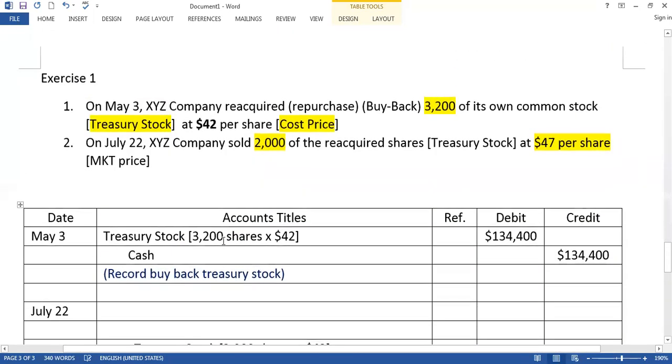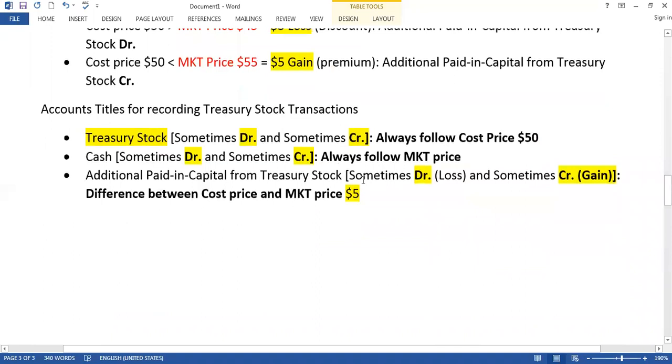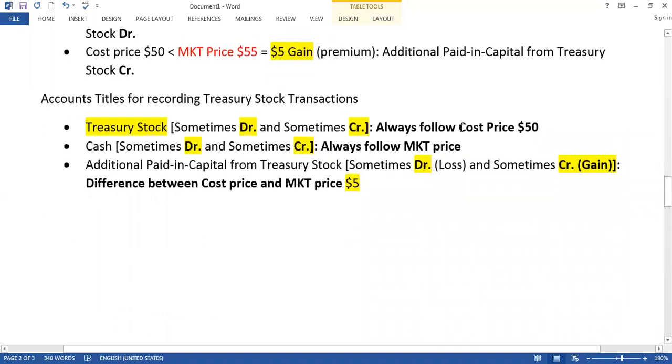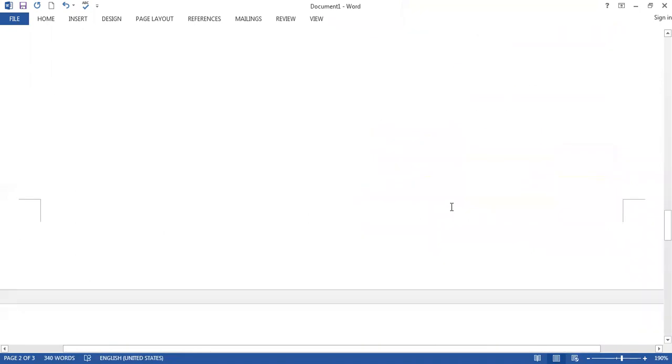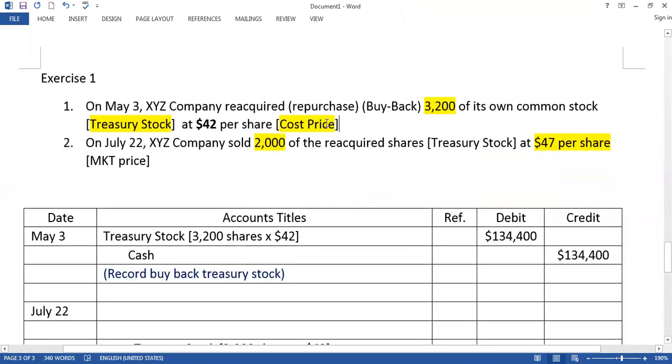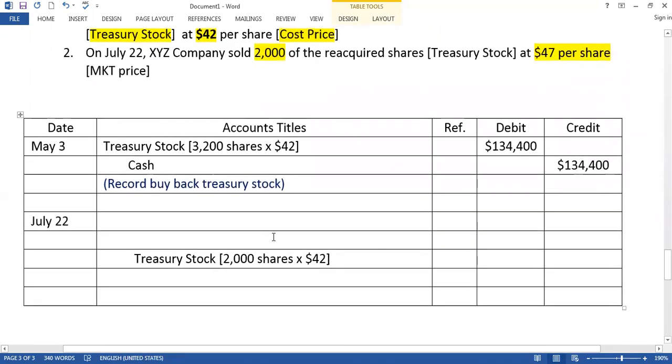Now I told you that treasury stock always follow which price? Treasury stock always follow the cost price, right? According to this question, cost price is $42, and treasury stock always follow this cost price.